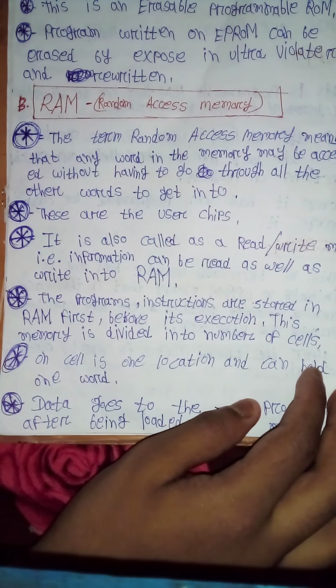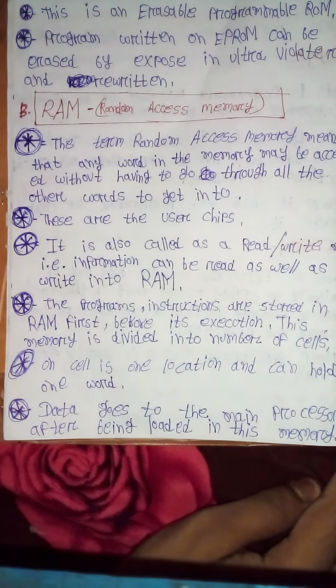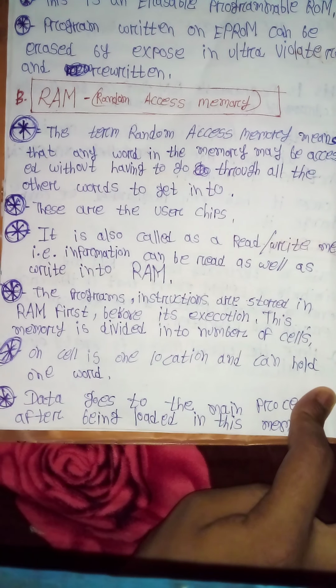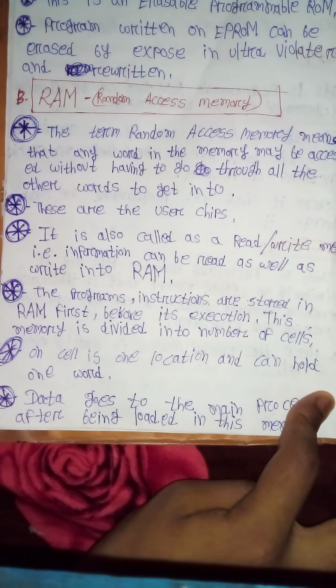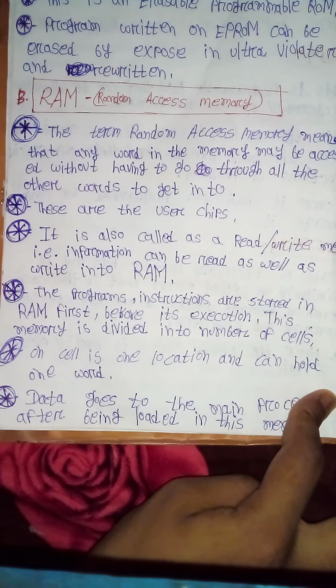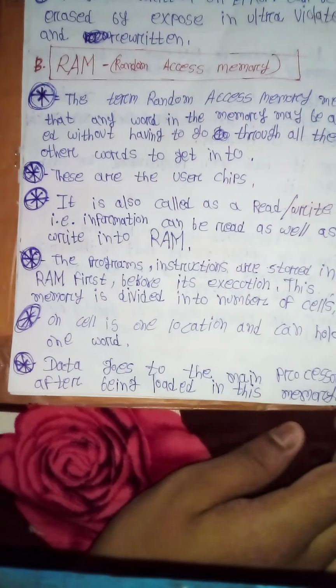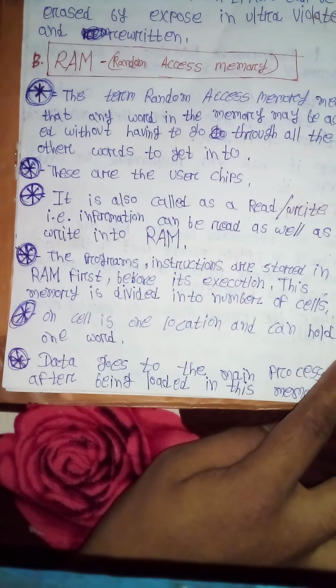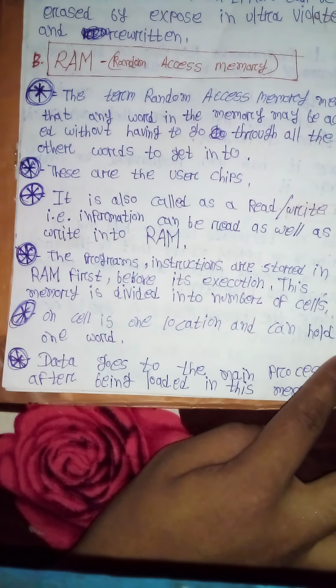Third, it is also called read/write memory, i.e. information can be read as well as written into RAM. Fourth point, the program instructions are stored in RAM first before execution.